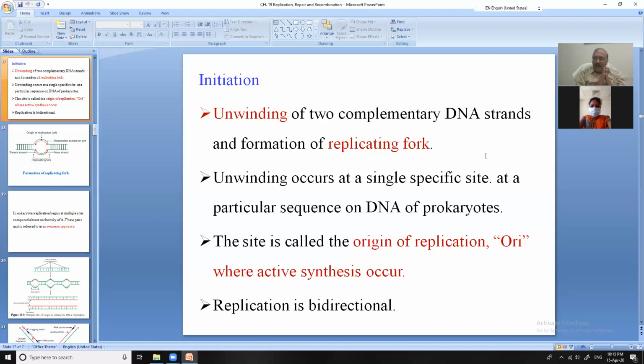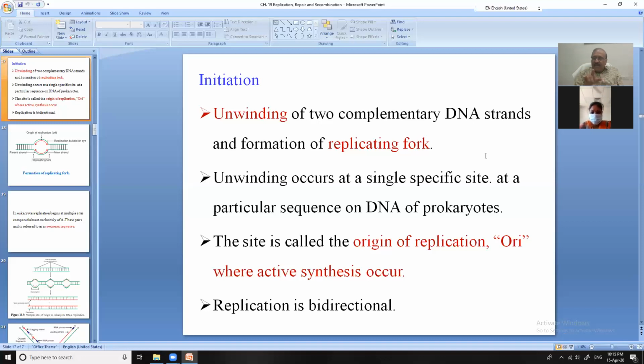One end is joined and the other is opened here. The point where the replication will start is known as the replicating fork, or origin. This fork will move slowly and start the replication.